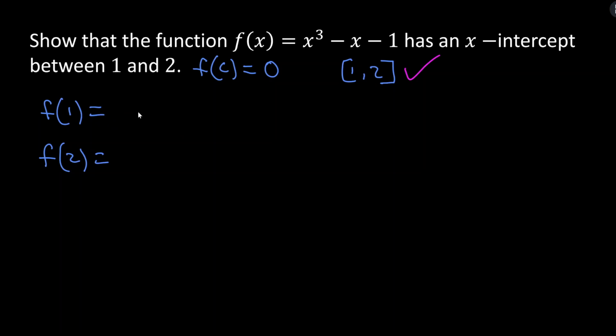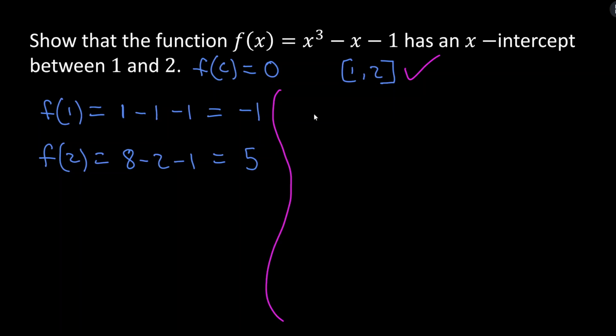First we'll plug 1 into the function. We get 1 cubed, that's 1, minus 1 minus 1, which is -1. And then we'll plug 2 in. 2 cubed is 8, minus 2 minus 1, which is +5. So 0 is between -1 and 5, and so we conclude that there must be an x-intercept of this function between 1 and 2. Let's write out formally what we can conclude.